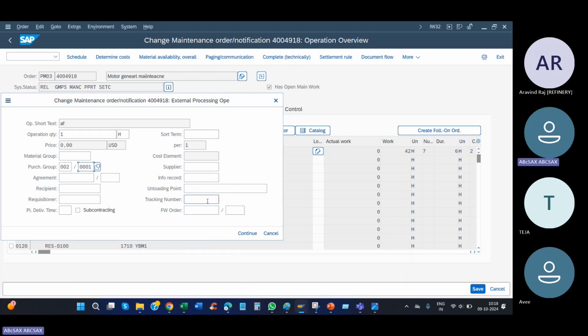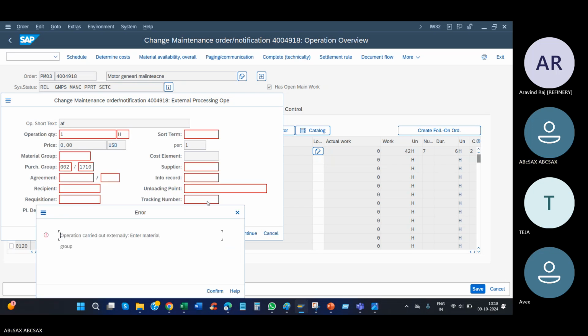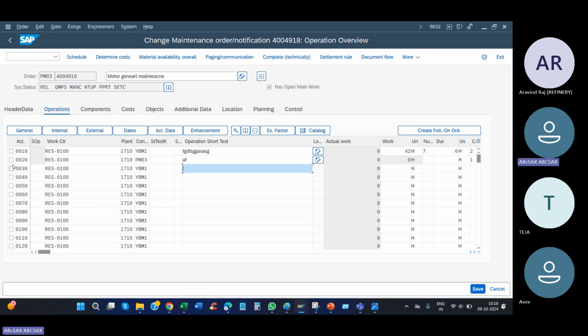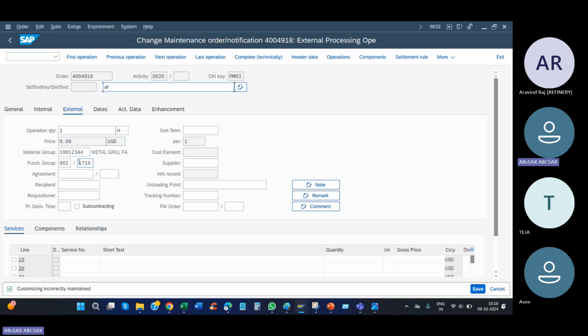This issue will come, so try to give some proper data. You will get all the issues. So try to use this material, this purchase organization, purchase group and so on.